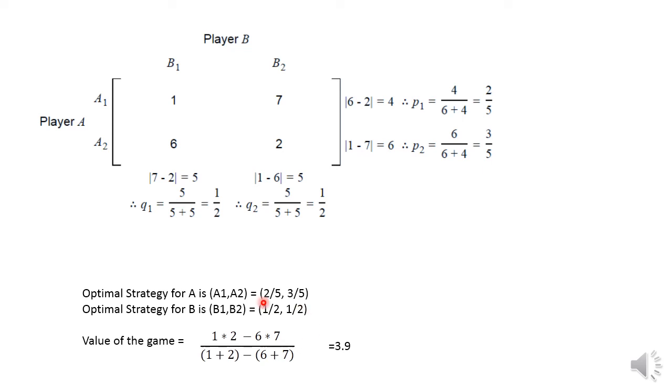So it means that it is a mixed strategy game. Overall, while playing the game, A1 will be selected 2 by 5 times, whereas A2 will be selected 3 by 5 times. Similarly, player B will select B1, B2 with 0.5 probabilities.